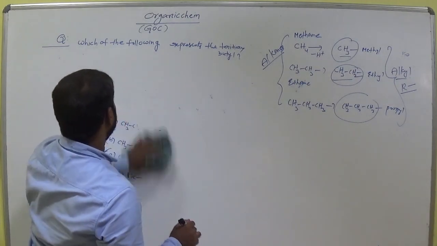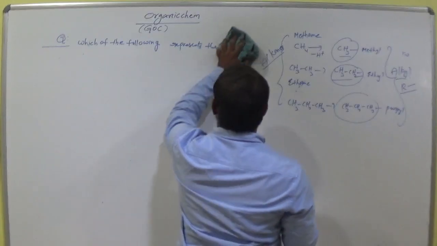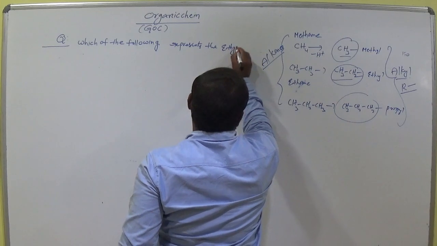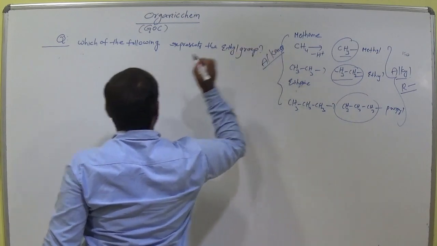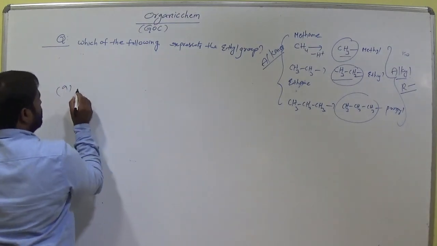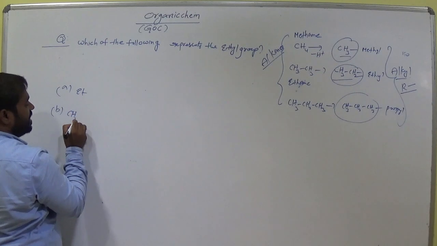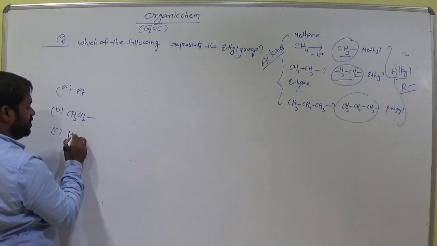Which of the following represents the ethyl group? Let's see the options. So this is Et, and CH3 bond CH2. Option C, Me.